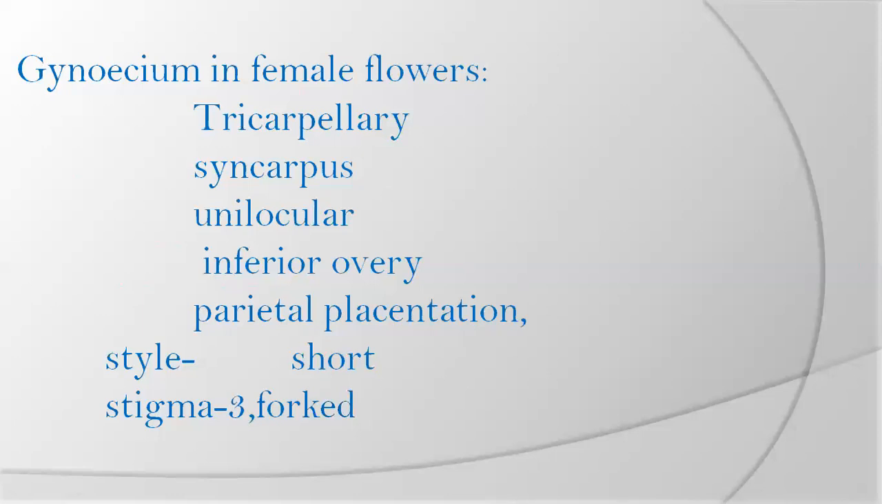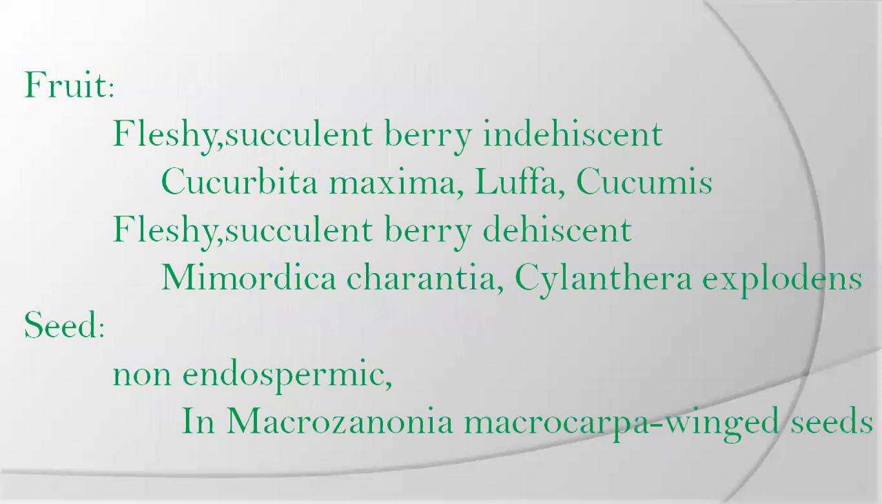Tricarpellary, syncarpous, unilocular, inferior ovary. Parietal placentation is seen in the transverse section of the ovary. Style is short. Stigma is forked with three-lobed condition. Fruit a fleshy succulent berry, indehiscent in Cucurbita maxima and Luffa, Cucumis. Fleshy succulent berry dehiscent in Momordica charantia and Cyclanthera explodens. Seeds are non-endospermic. In Macrozanonia macrocarpa, winged seeds are present.